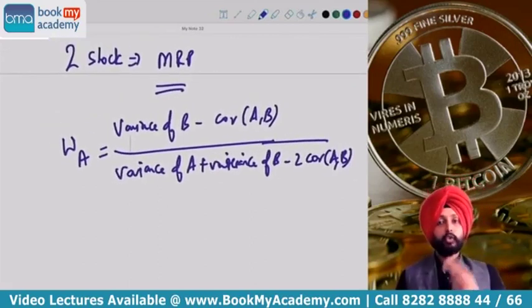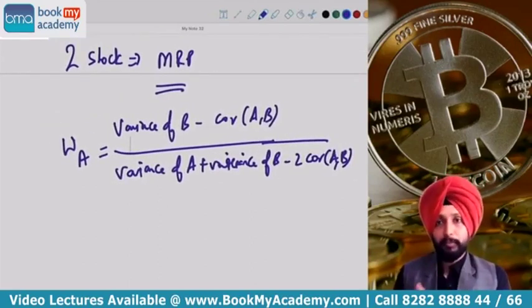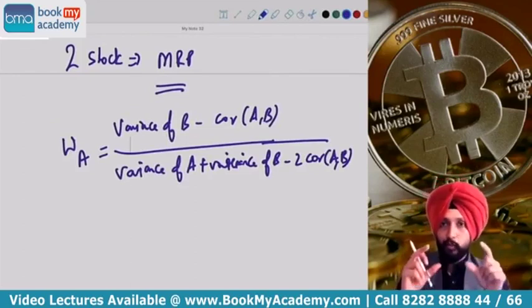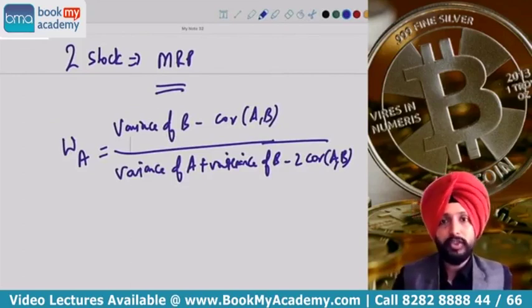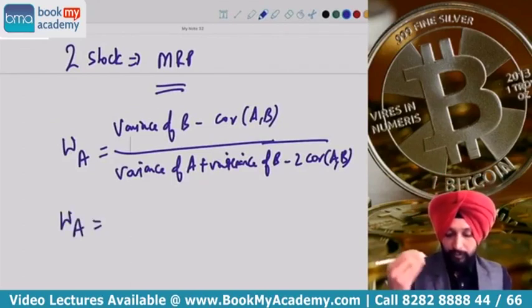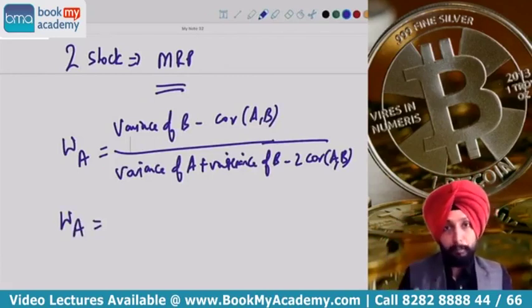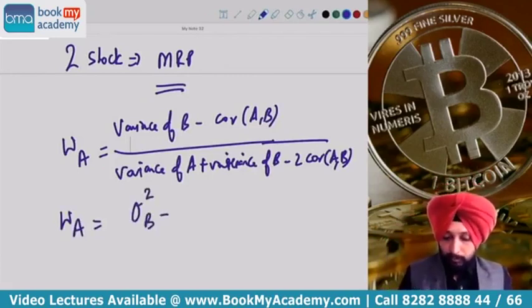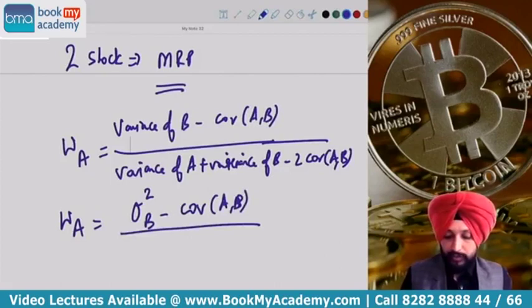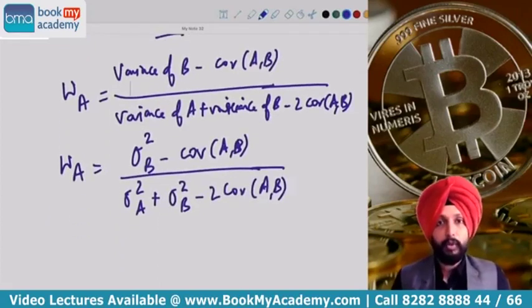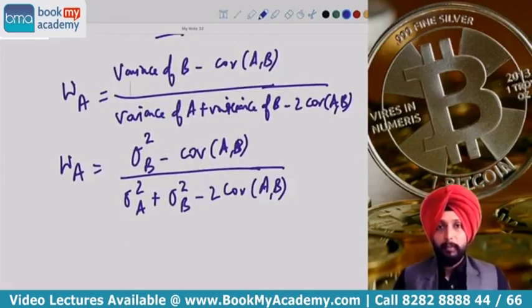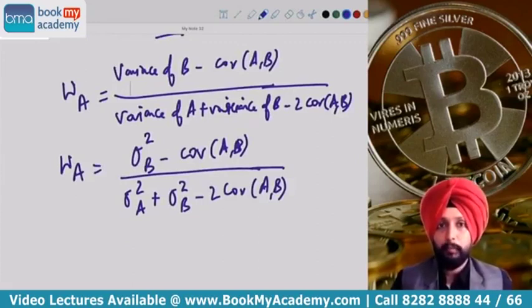With two stocks, if I want to achieve a minimum risk portfolio, that is, use the weights of two stocks in such a way that we are able to achieve the least risk for that portfolio, then we use this formula. That is, we calculate weights of A. In the numerator we take variance of B, which is sigma square B, minus cov AB. Variance is sigma square, standard deviation square is variance, divided by sigma square A plus sigma square B minus 2 times the covariance between A and B. That's the formula we use: sigma square B minus cov AB divided by sigma square A plus sigma square B minus 2 times the covariance of A and B.